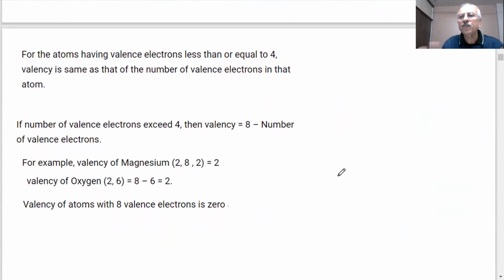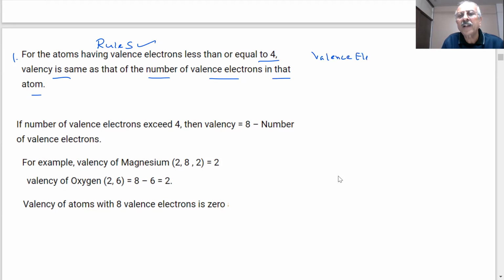Now, can we frame some rules for finding the valency by using the valence electrons? If we solve a large number of questions, look at a large number of elements, see their valency and the compounds formed, then we can come to certain rules, which we are giving here. First one: for atoms having valence electrons less than or equal to 4, valency is the same as the number of valence electrons. Where are the valence electrons? In the outermost shell.